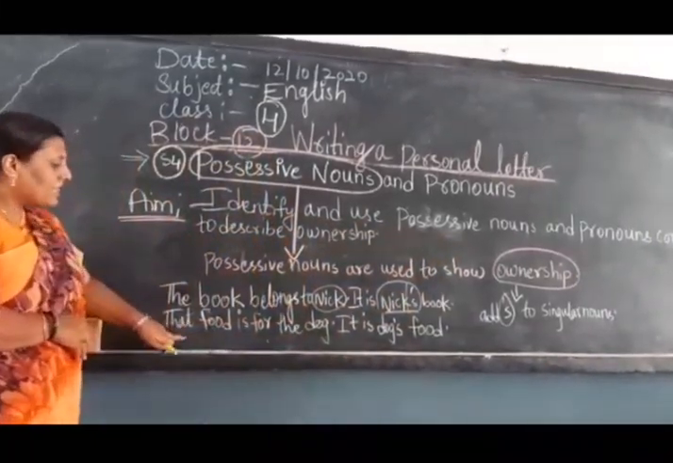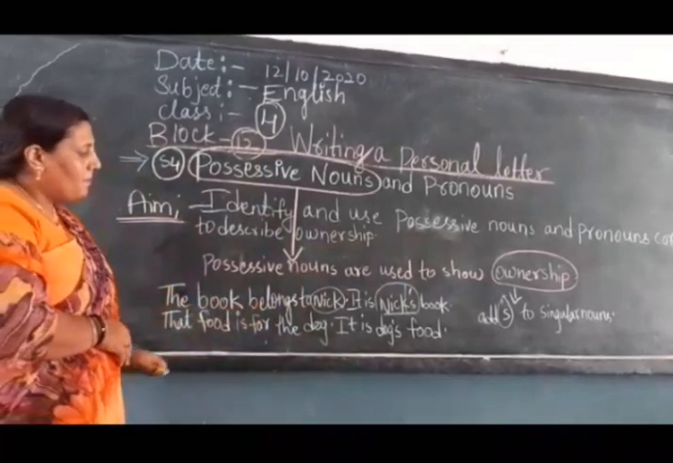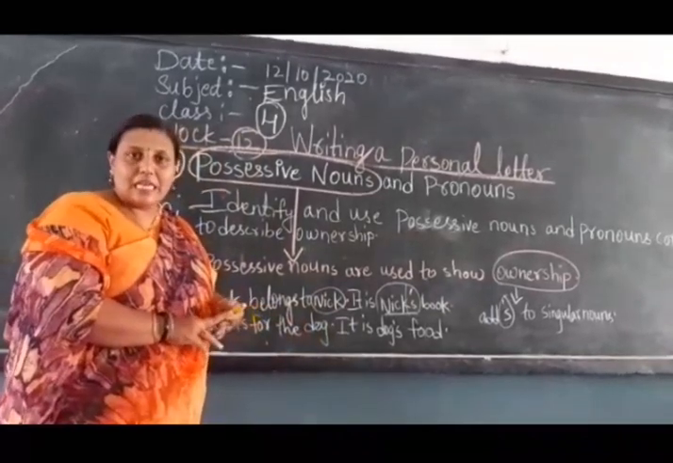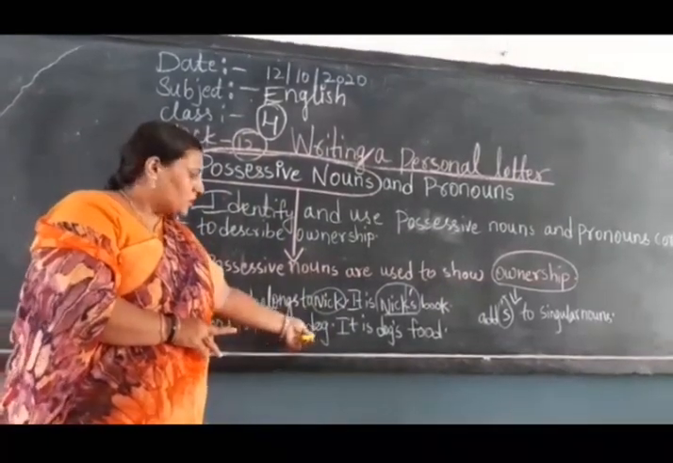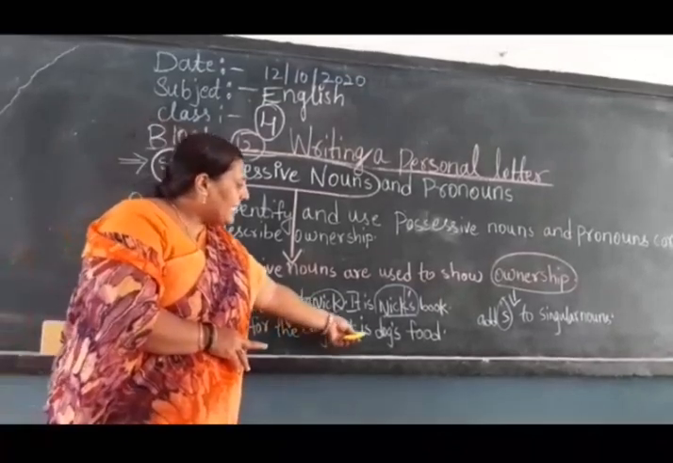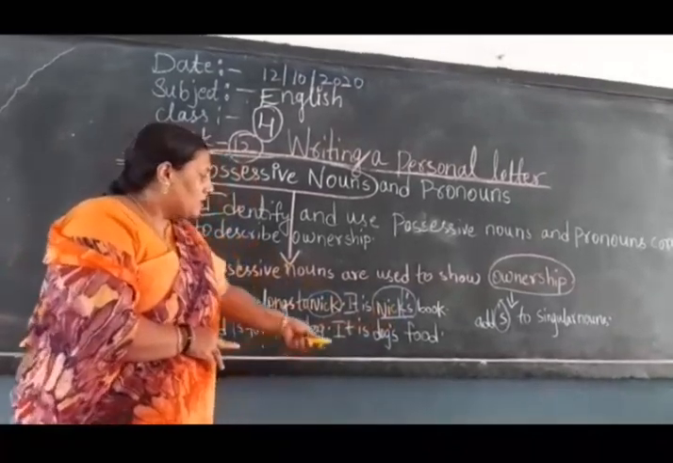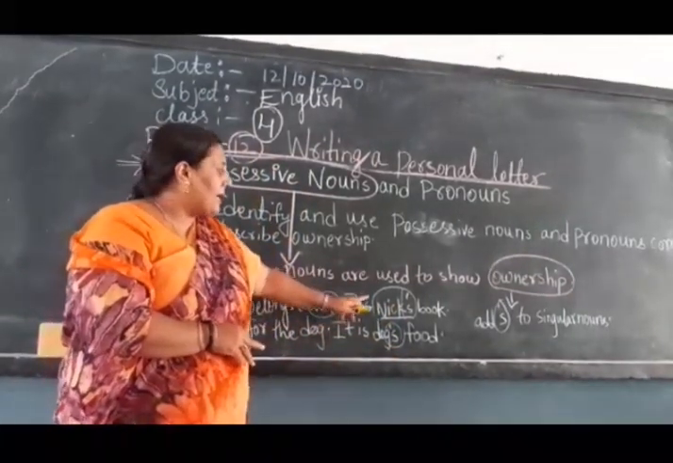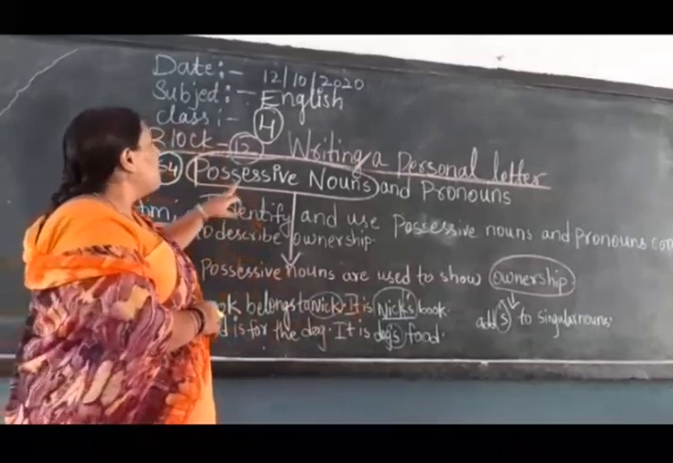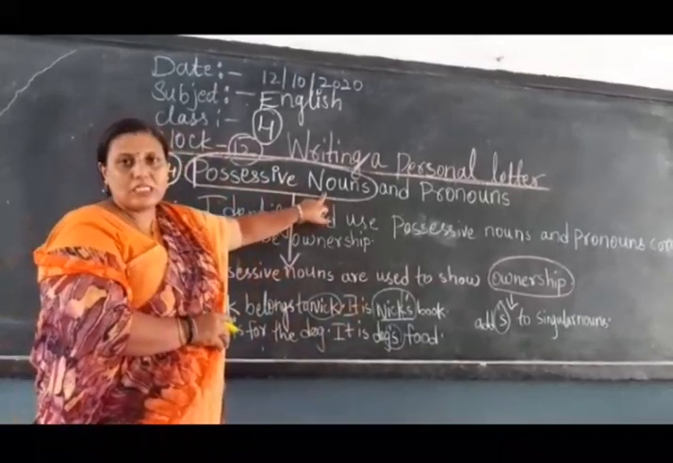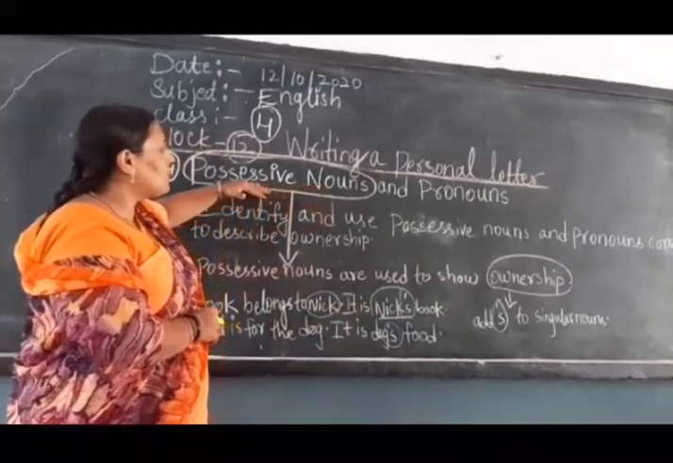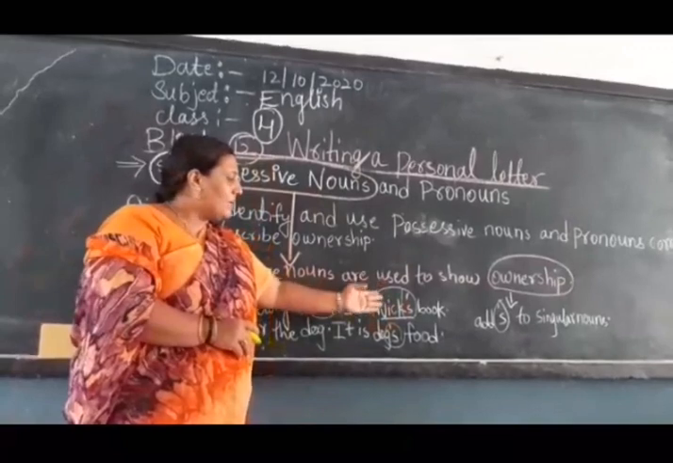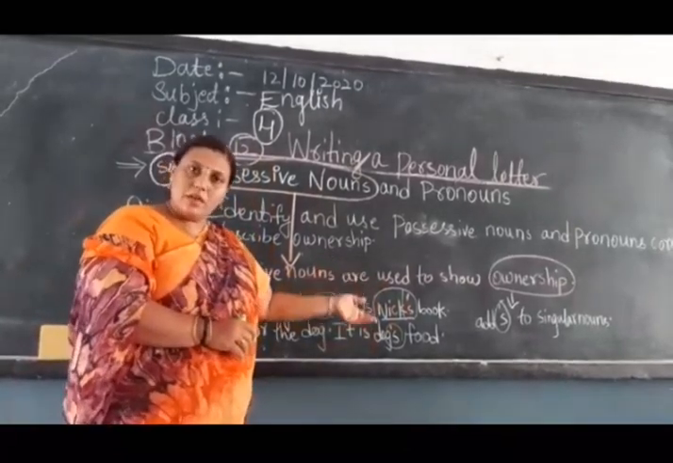Next one, children. That food is for the dog. Name, place, animal, thing, all this comes under noun. So dog is a noun. It is dog's food. See, apostrophe S is coming here again. Don't get confused, it is very simple. Everyone knows what is a noun. Now what is a possessive noun? It is nothing but where you keep apostrophe S, and that becomes a possessive noun.